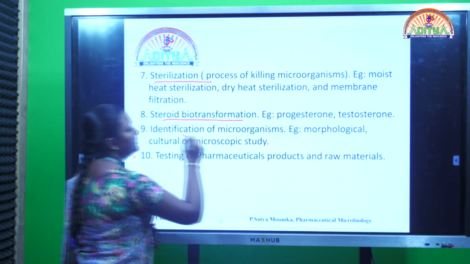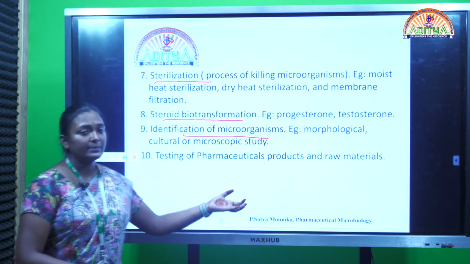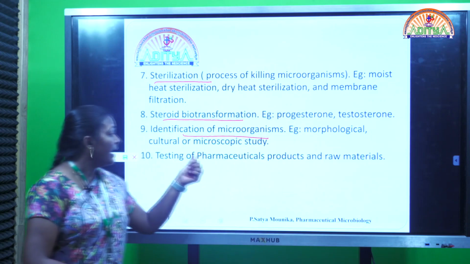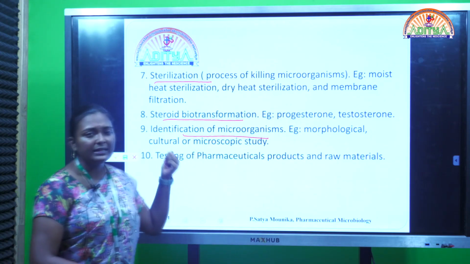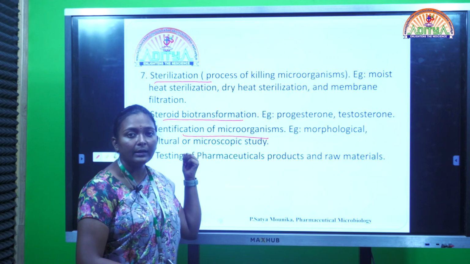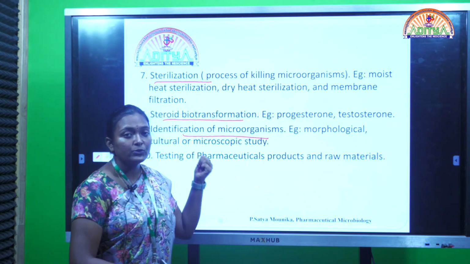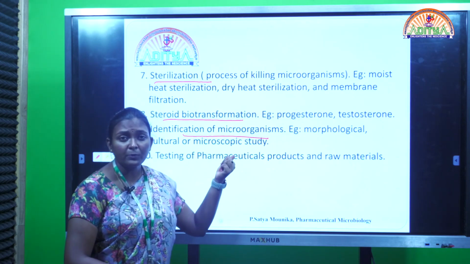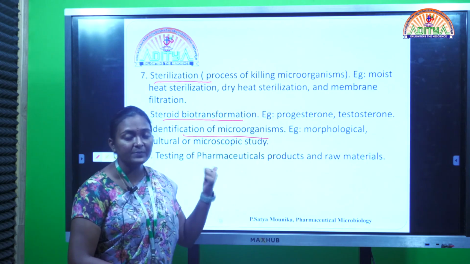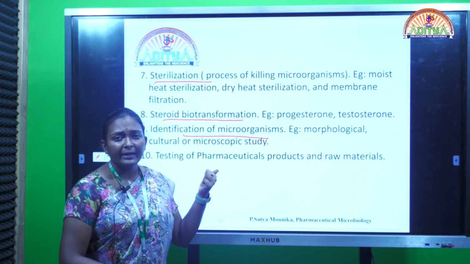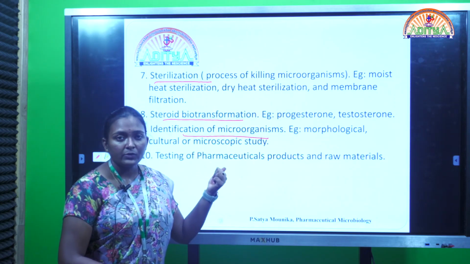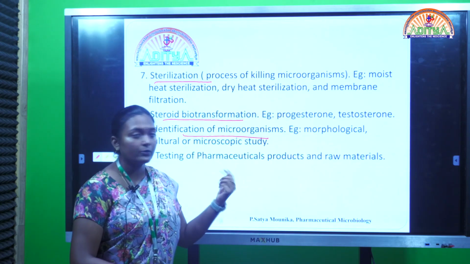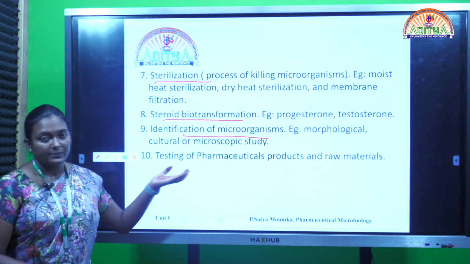Now coming to the next scope or next importance, here we can identify the microorganisms based upon their morphological properties as well as the cultural properties. Cultural properties means we can grow the microorganisms by supplying them an artificial medium. Coming to the microscopic study, by observing these microorganisms under the microscopes, be that a light microscope or contrast microscope, by observing the properties of morphological structures, we can identify the microorganisms.